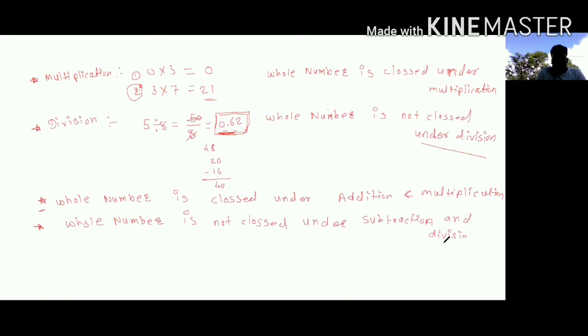So this is the first property of rational numbers, and in the next period we will talk about integers, whether integers are closed under addition, multiplication, division and subtraction. Okay, thank you so much.